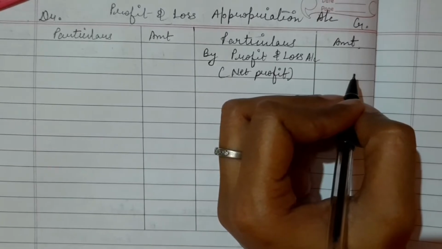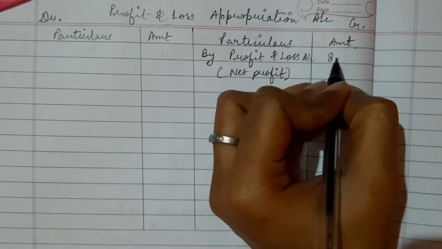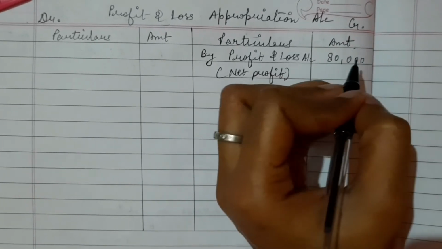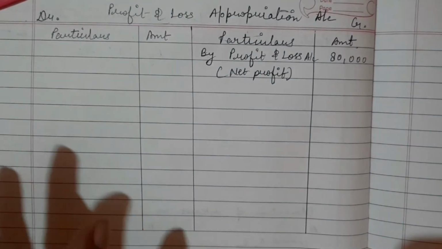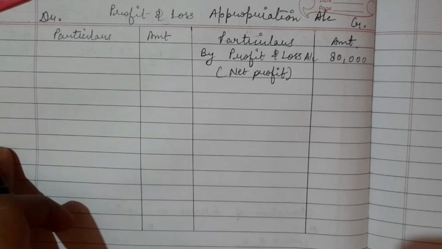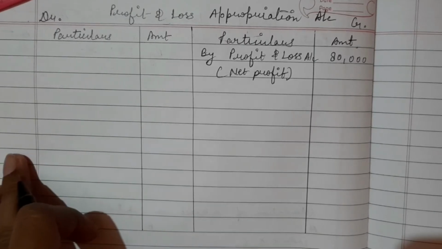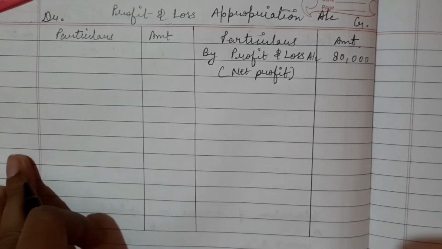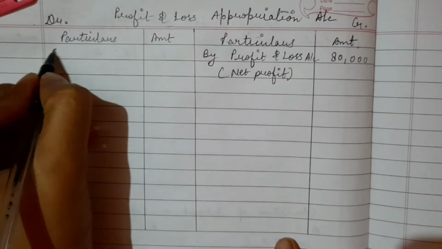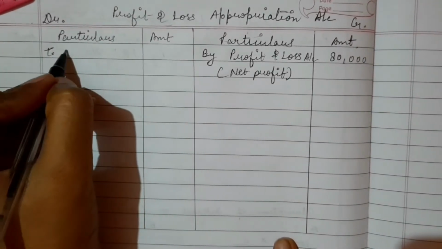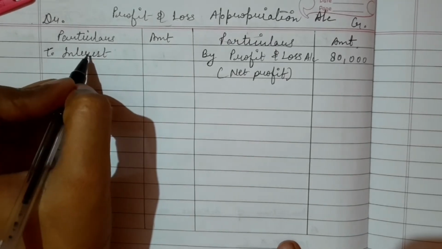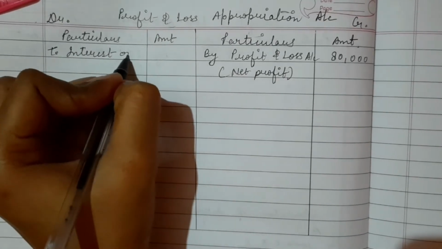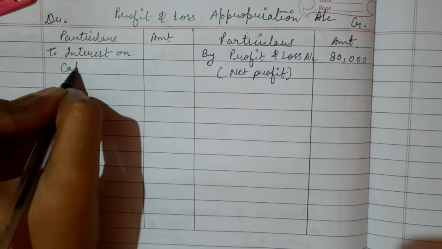What is the amount of net profit? 80,000. Then it is given that we have to allow the interest on capital to both of the partners and a salary of 3,000 per month to B. So first thing we have to calculate is interest on capital. So to interest on capital.